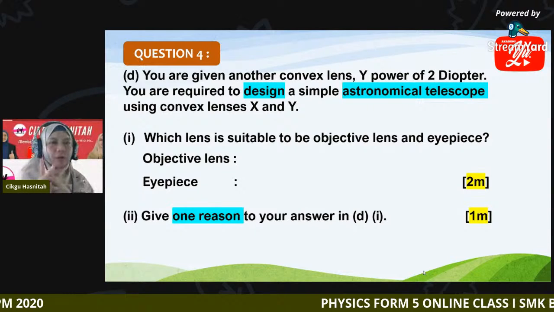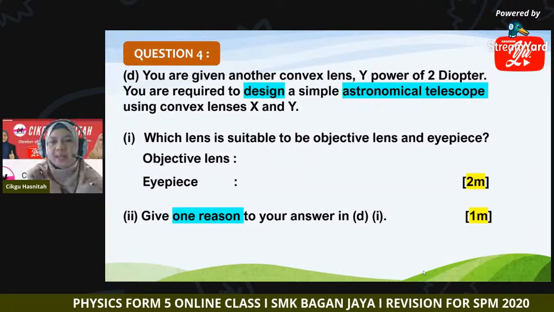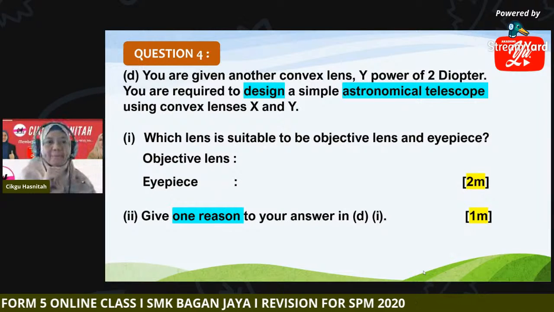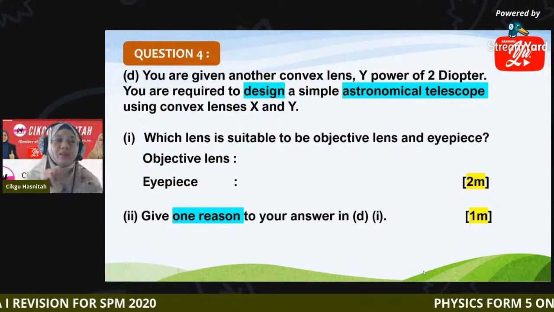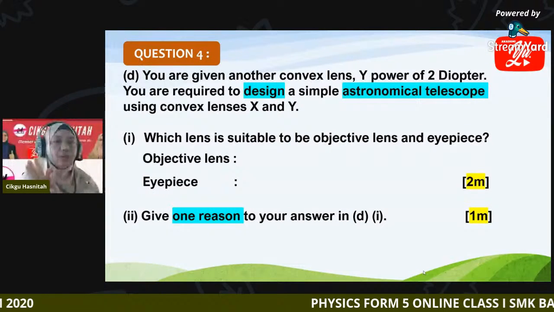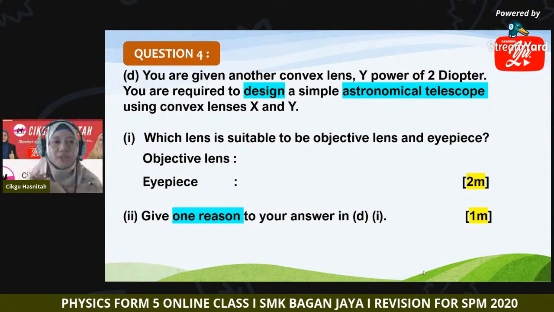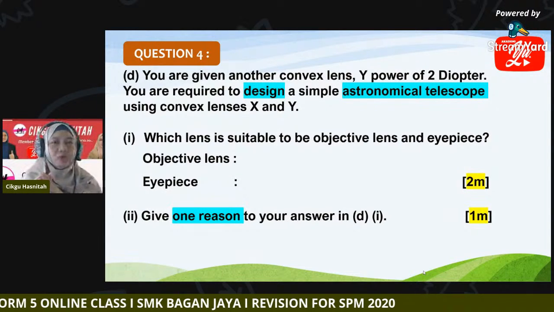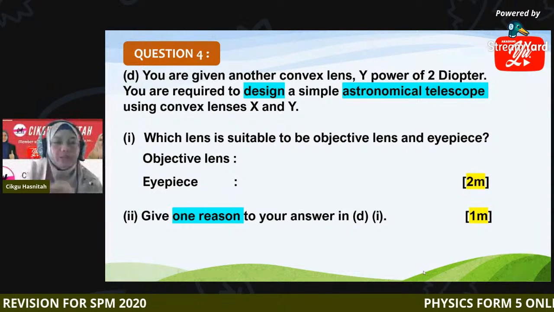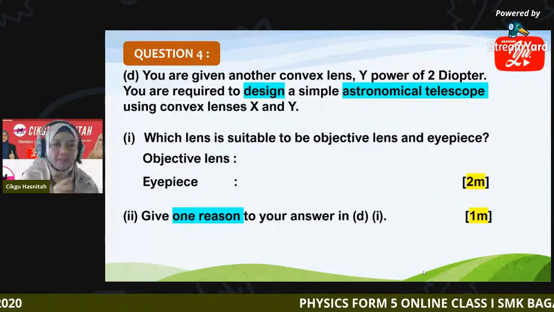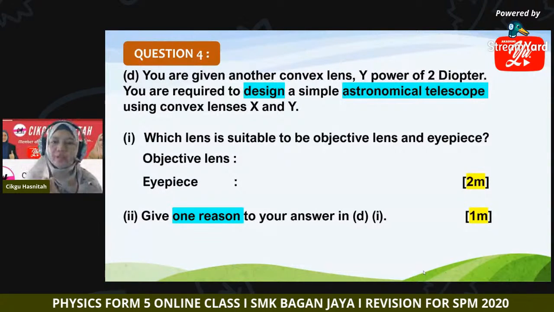So X and Y, which one can be used as the objective lens? Which one can be used as the eyepiece? Remember, for an astronomical telescope, which one must have a greater power, the objective lens or the eyepiece? That one you must know first. Then only you can make your choice. So what do you say, class?